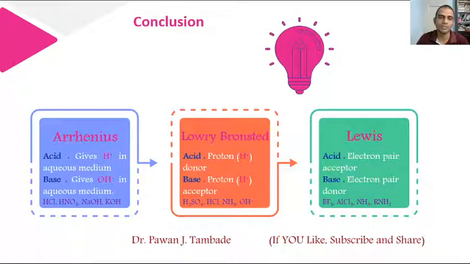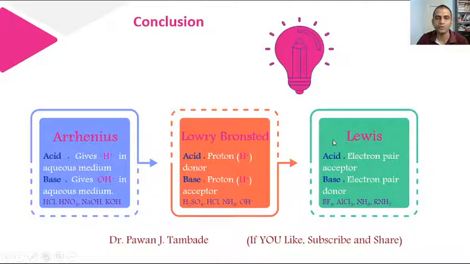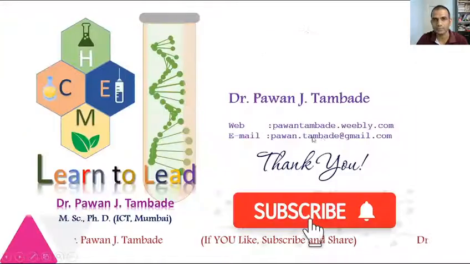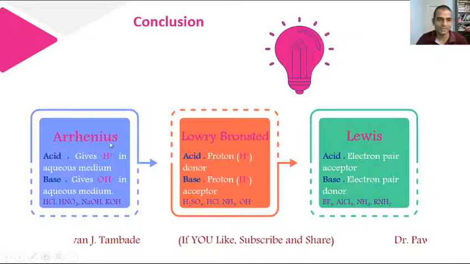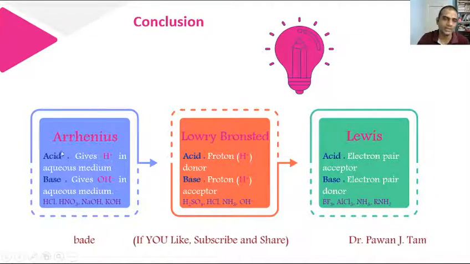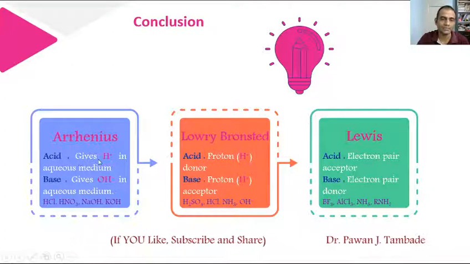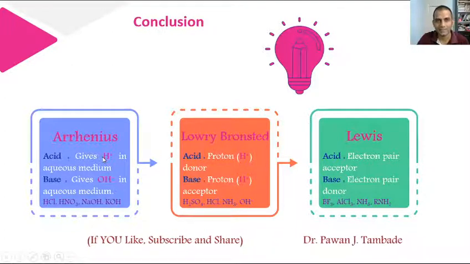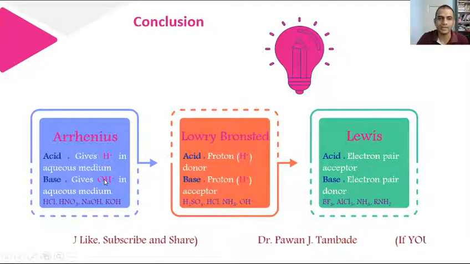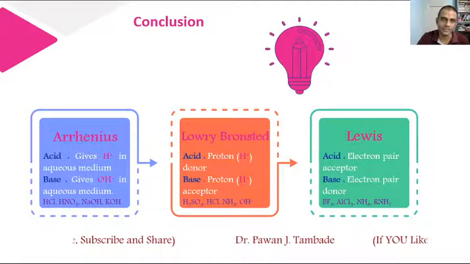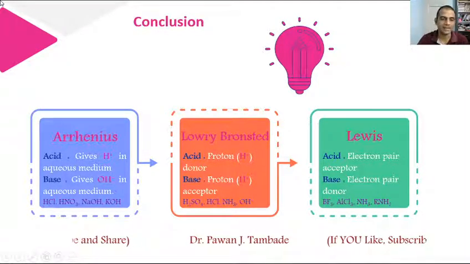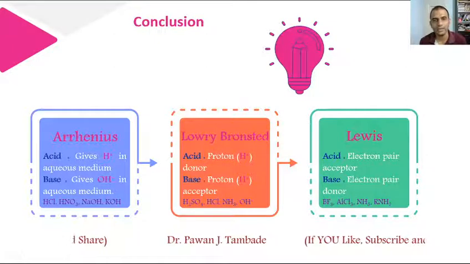Coming to the conclusion of this particular video. In this video, we have seen three different theories which try to explain the concept of acid and base. The first theory was the Arrhenius theory. According to Arrhenius, an acid is any substance which donates H positive ion in aqueous medium, and a base is any substance which donates OH negative ion in aqueous medium. Some examples of acids and bases according to Arrhenius are HCl, HNO3, NaOH and KOH.